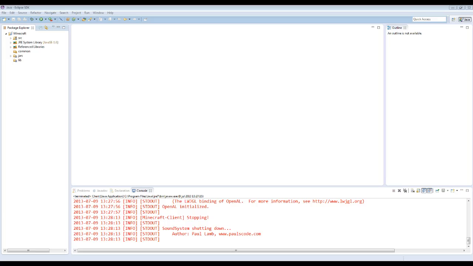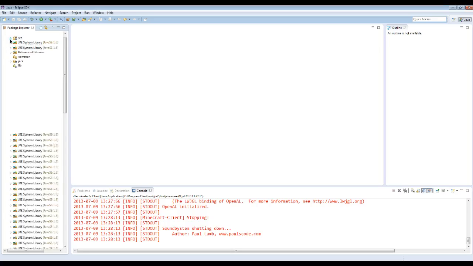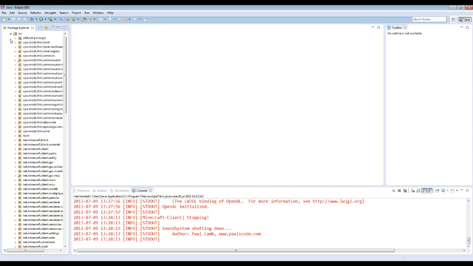Okay, so how do we make a mod? Well, first of all, we might want to open source here, because there's the source, and oh, that's a lot of things. So what do we do here? Well, what we can do is go into, where's the arrow? There you go. And go to package presentation. I don't know if you can see it properly. Package presentation, and go to the other option here.